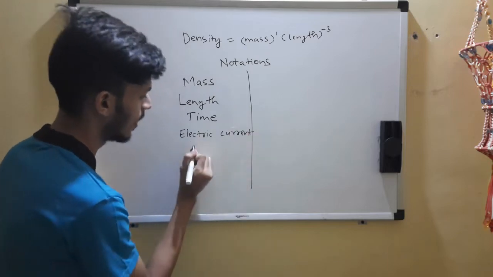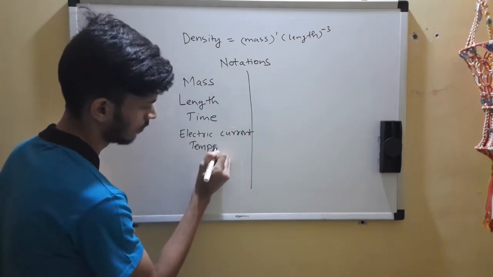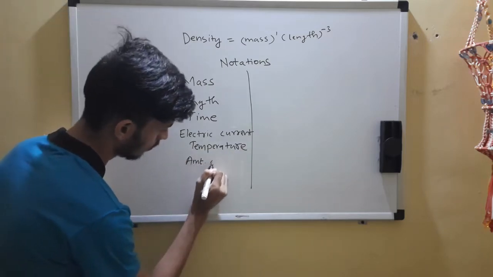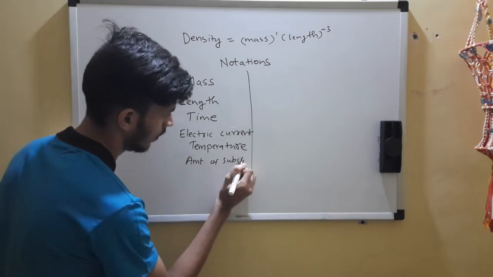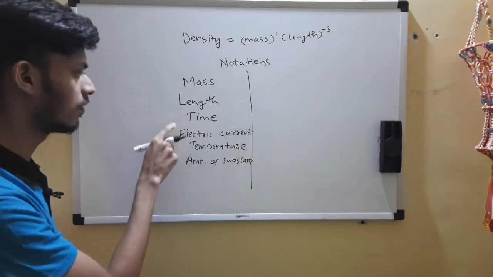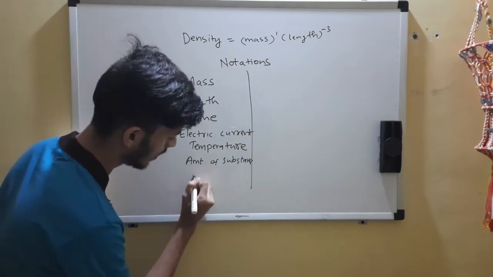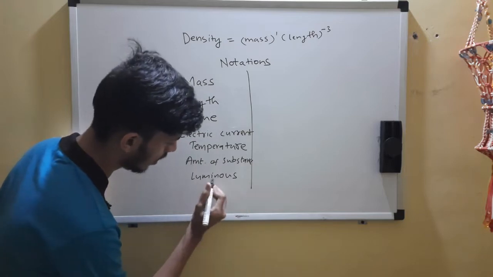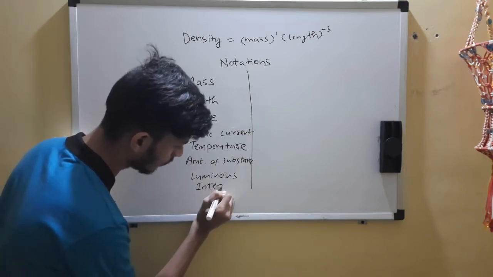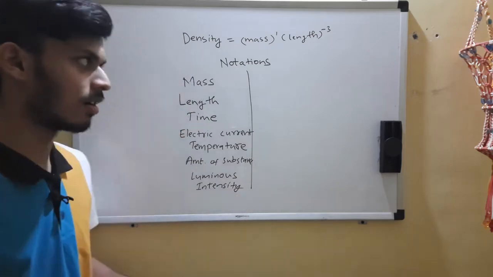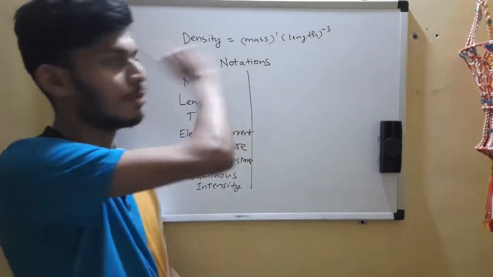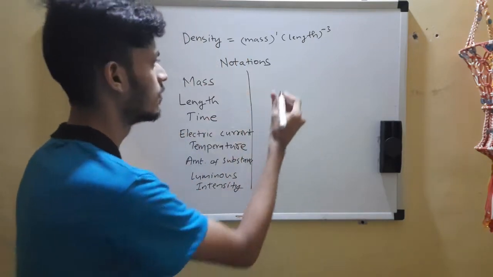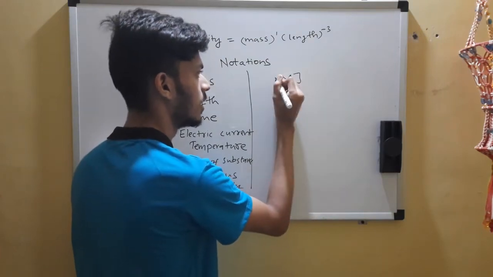Then we can think of temperature, also amount of substance, and finally we can think of luminous intensity. So these are the 7 fundamental quantities which I mentioned in lecture 1. Each of these is given a certain notation to make this easy. So mass, wherever there is mass, you replace it with this.